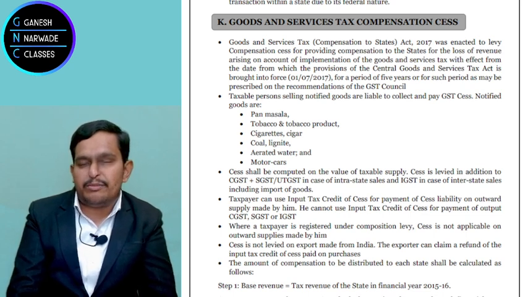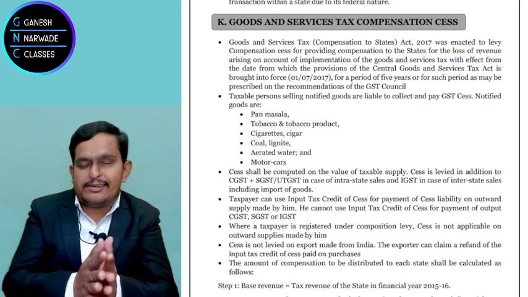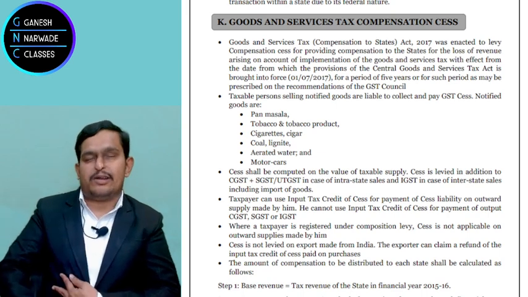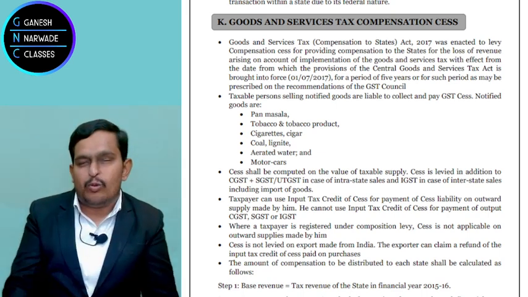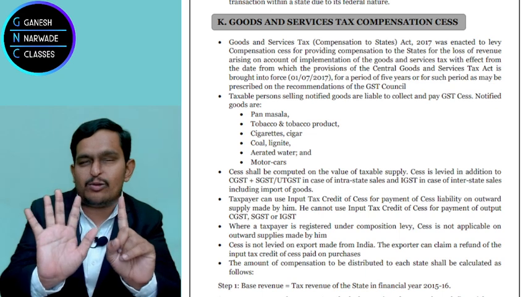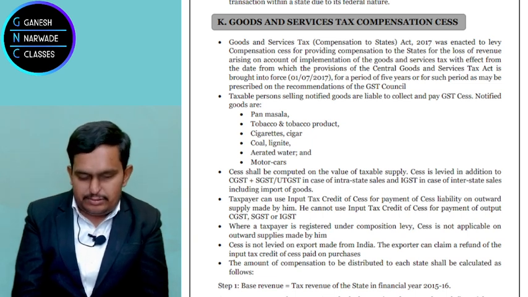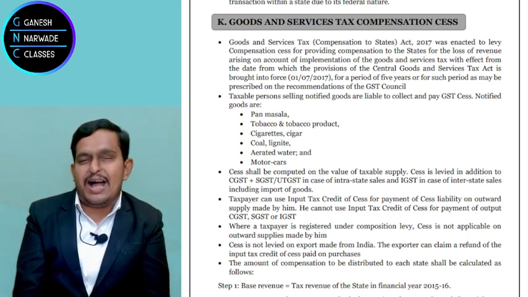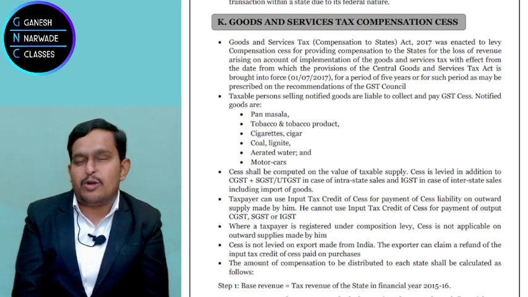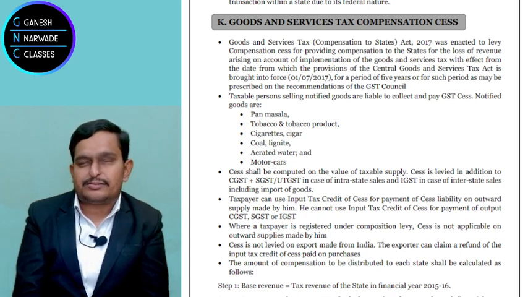So the government imposed one more tax, and that is GST compensation cess. But this time the government did not impose GST compensation cess on all the products. Not on everything. Only on 6 products it was levied. On how many products, my dear students? 6 products. What are they? Pan masala, tobacco and tobacco products, cigarettes and cigars.